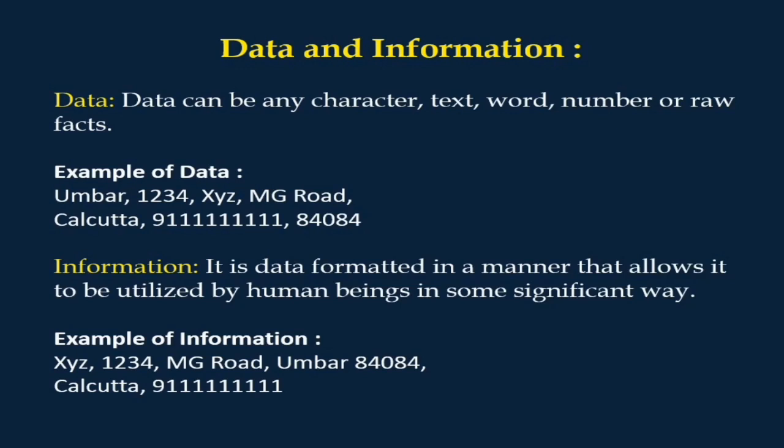In the above example, the data appears to be a set of random words and numbers. However, when that data is interpreted, organized and formatted, one can tell that it is the contact information of a person named XYZ. But it was not clear in the data, because that is not information, and the data is placed anyhow here and there, so there was no meaning. But now in the example of information, you got the meaning of that data. That's why anyone can say that is the contact information of a person named XYZ.